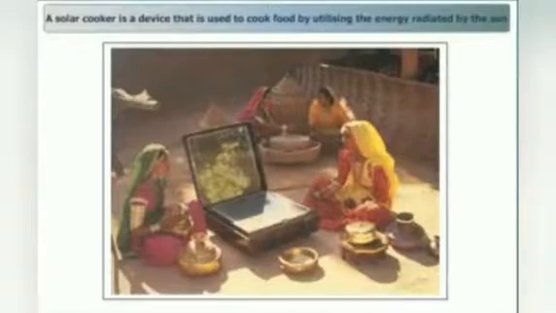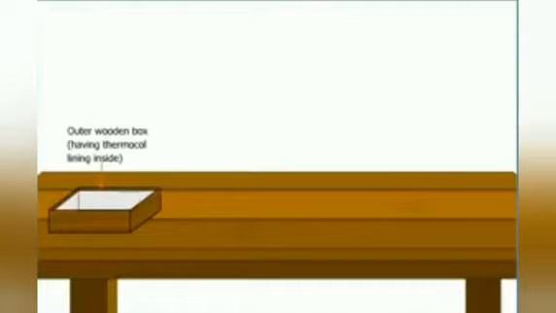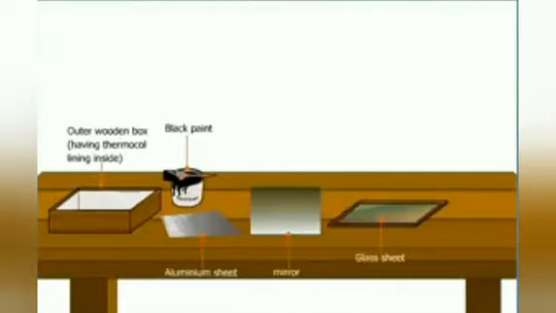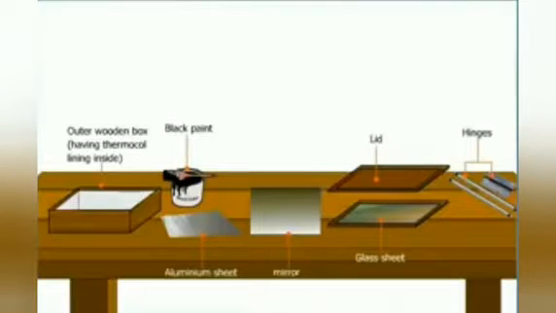A solar cooker is a device that is used to cook food by utilizing the energy radiated by the sun. Here you can see how a solar cooker is made. You may require a wooden box having a thermocol lining, aluminium sheet, black paint, mirror, glass sheet, hinges, a wooden lid for the box, and containers to cook food.